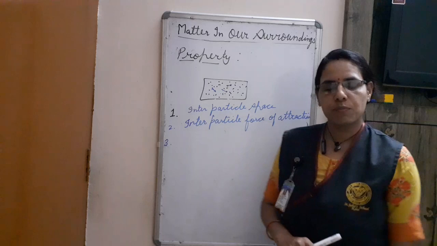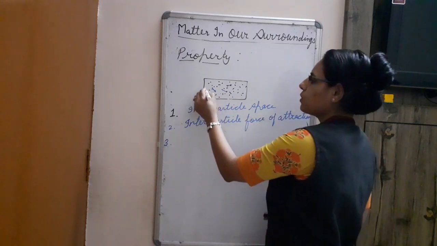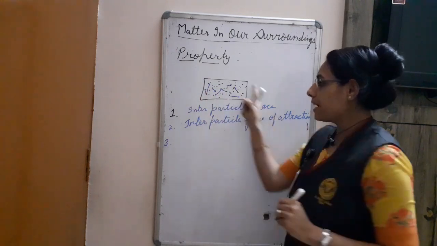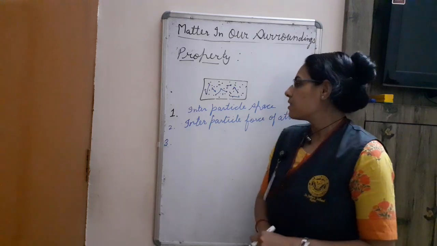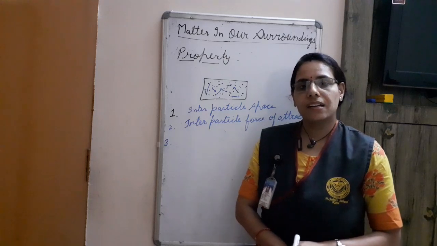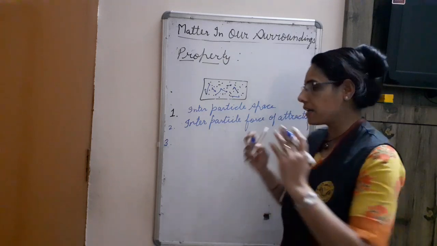Third, very important property. These particles can move here, here, here, anywhere inside this sphere. Means they possess kinetic energy. Kinetic energy, the energy which is responsible for the motion of the particles.